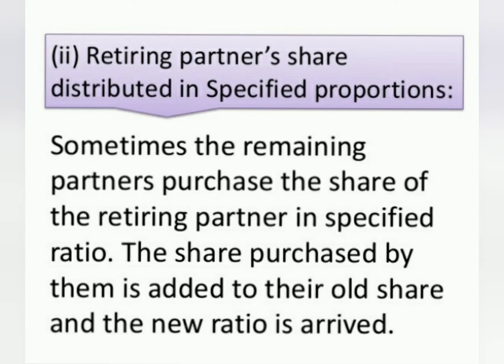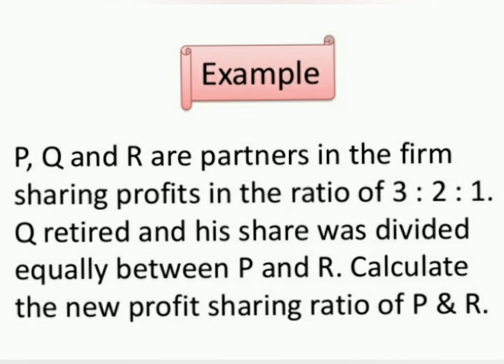Case 2. Retiring partner's share distributed in specified proportions. Sometimes the remaining partners purchase the share of the retiring partner in a specified ratio. The share purchased by them is added to their old ratio and the new ratio is arrived at. For example, P and Q are partners in a firm, profit sharing ratio 3:1. Q retires and his share was divided equally between P and R. Calculate the new profit sharing ratio of P and R.